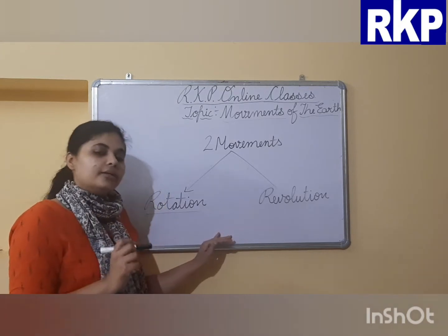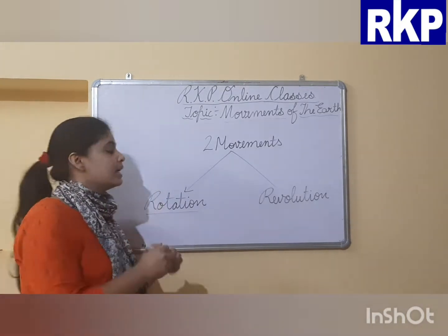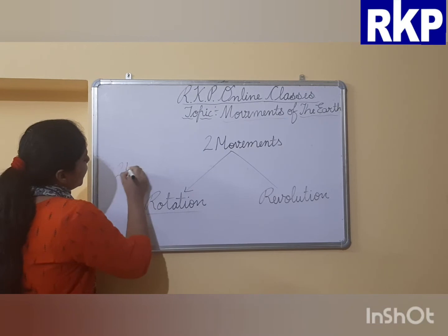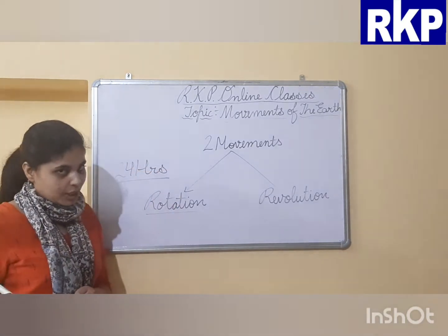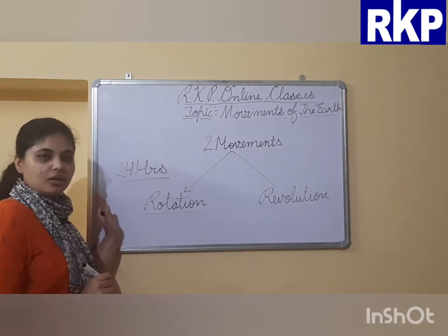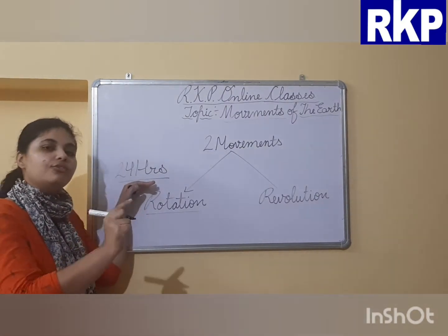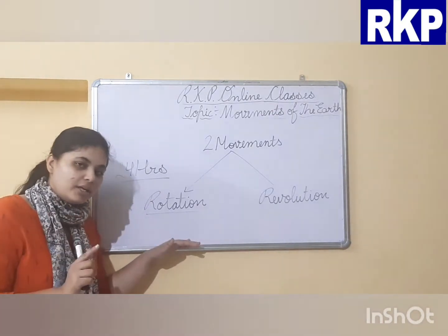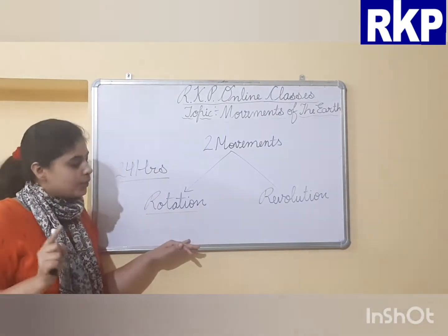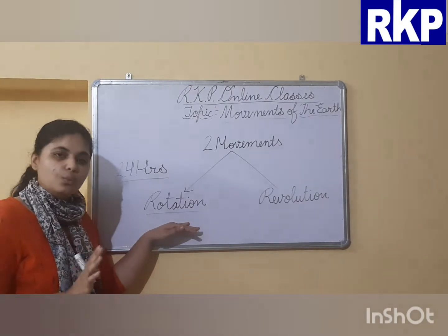Earth takes approximately 24 hours in order to complete one rotation. So one rotation of the earth is equal to 24 hours. Clear this thing? So earth takes how many hours? 24 hours in order to complete one rotation.